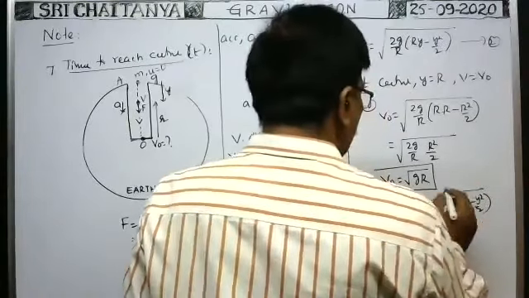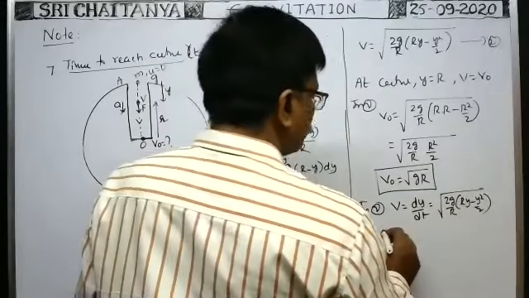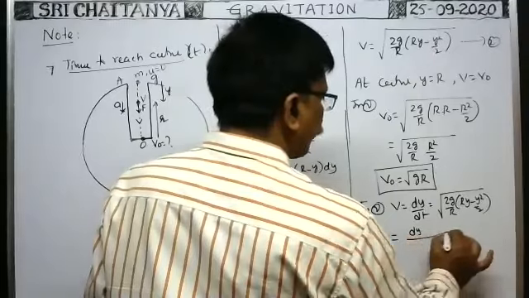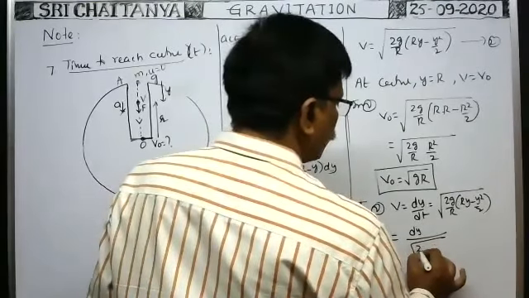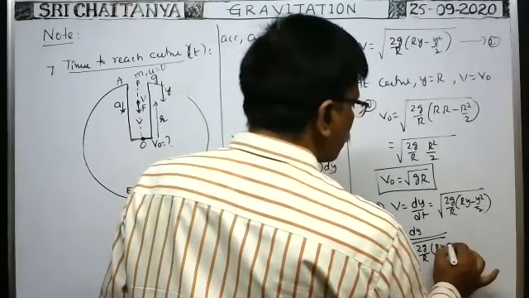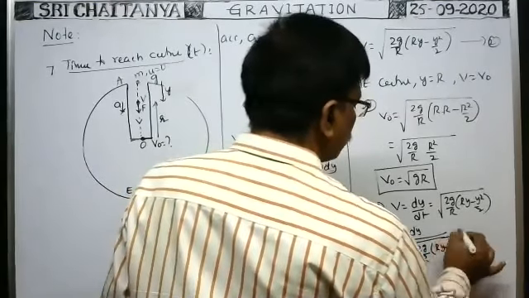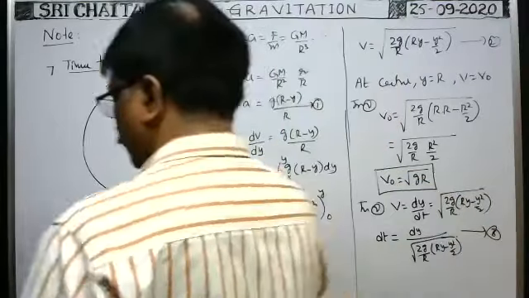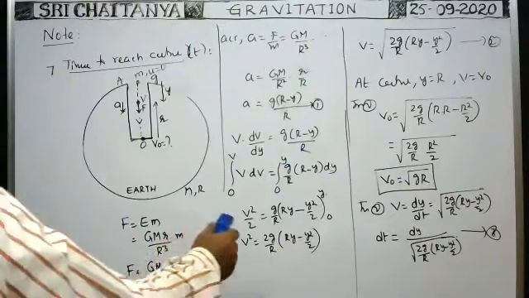Okay. So from this dt is equal to dy by root of 2g by R into Ry minus y square by 2. This is equation 3. Shall I write this one?